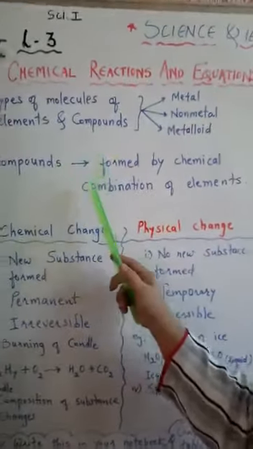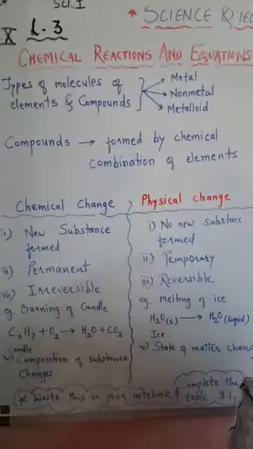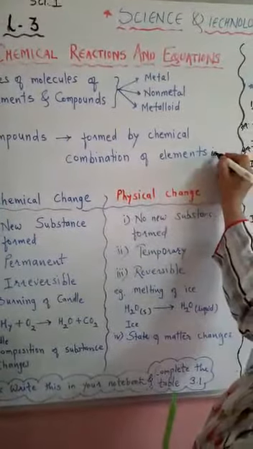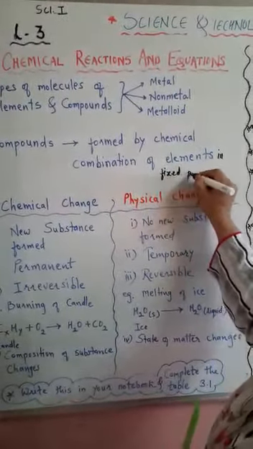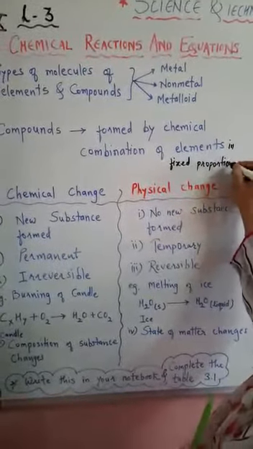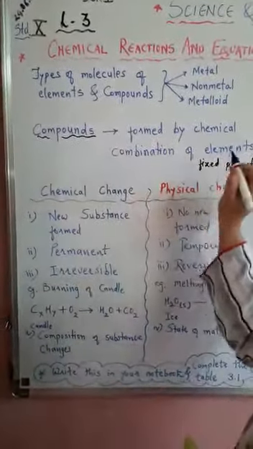So, compounds are formed by the chemical combination of the elements in a fixed proportion. The proportion of the elements is fixed, and the compound formed has properties totally different from its constituent elements.